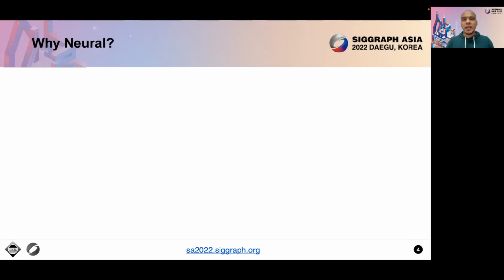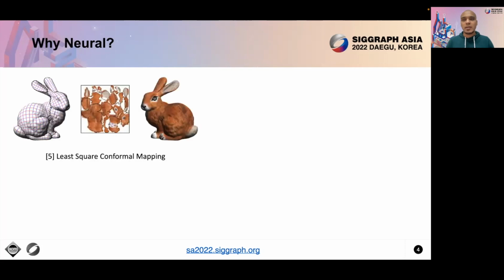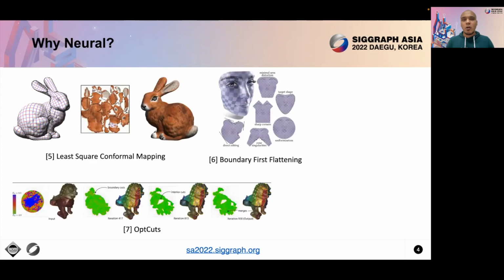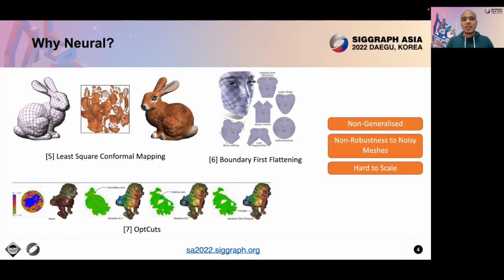There has been a wide variety of work in the literature to solve this problem. The conventional methods like least squares conformal mapping, boundary first flattening, and OptCuts aim to estimate an object-centric mapping with an iterative optimization process, focusing on minimizing an energy function explicitly constructed to retain the desired properties. However, these methods are non-generalized, may not be robust to noisy meshes, are hard to scale, and require high computation time for large meshes.